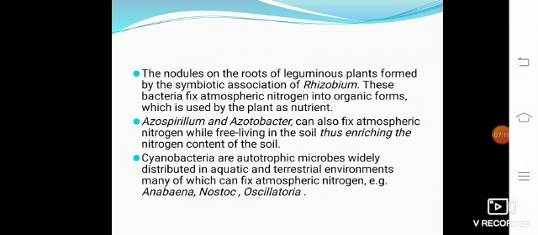The other one is mycorrhiza. It is a symbiotic association of fungus with the roots of higher plants. The fungus remains restricted to the cortex of the root. Mycorrhiza often remains in the upper layer of the soil where organic matter is abundant. It absorbs phosphorus from the soil and passes it to the plant. Plants having such associations get other benefits also, such as resistance to root-borne pathogens, tolerance to salinity and drought, and an overall increase in plant growth.